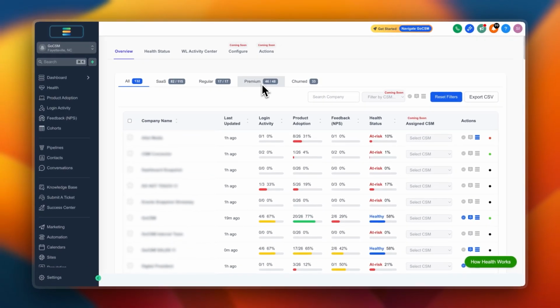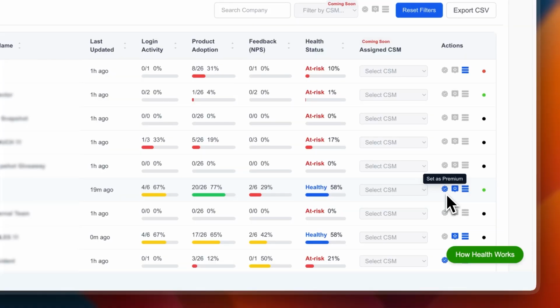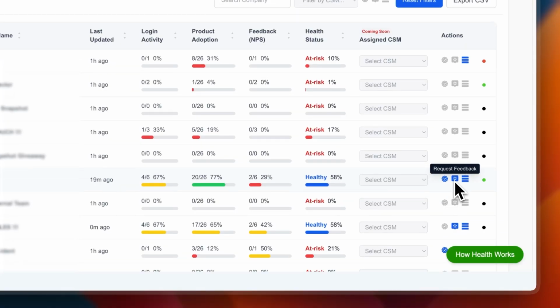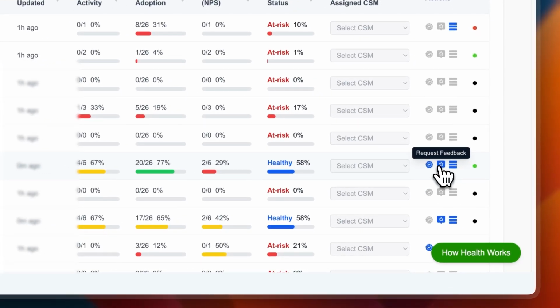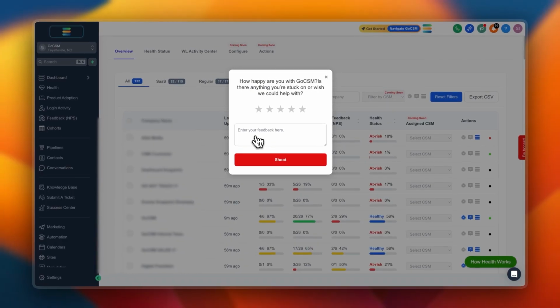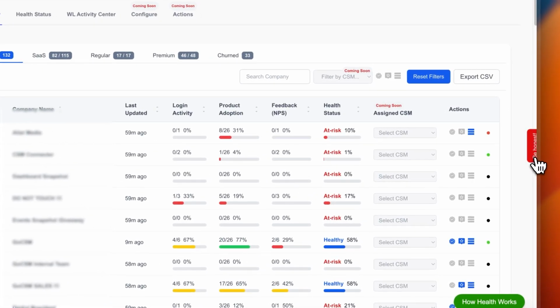It could be because this sub-account needs extra attention, or you've recently onboarded them, or they're high priority or high ticket. There are multiple use cases for that. After that is the request feedback. If you switch this on, you will start seeing the feedback request popping up on that sub-account. You can, of course, customize this, and it's going to keep requesting it in a 30-day loop.